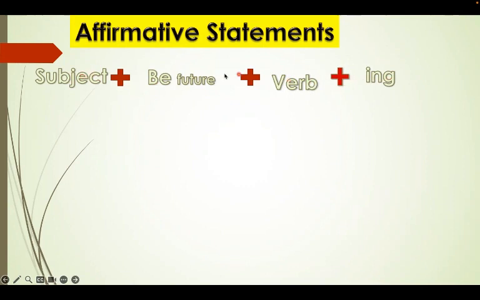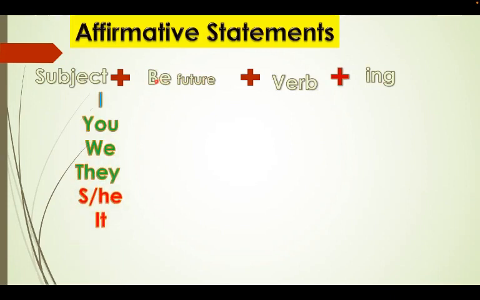Okay, the rule doesn't change, only the verb to be changes because it's future. In the present continuous we put the verb to be in the present: I am, you are, he is, she is. If I want the sentence in the past continuous, I put the verb to be in the past: I was, you were, they were, he was, she was. If I want the sentence in the future, I put the verb to be in the future, which is will be.